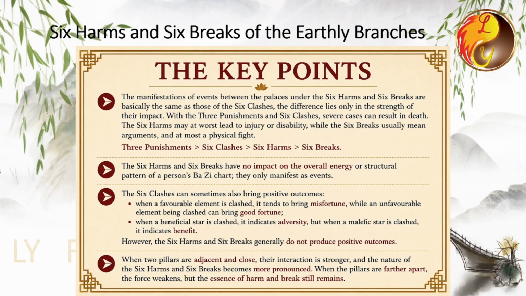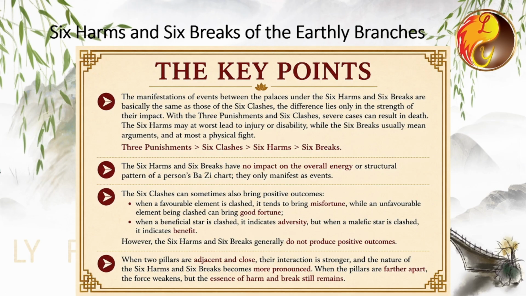We know that the 6 clashes can knock one of the elements away, thereby changing the chart's energy and possibly even altering its overall structure. However, the 6 breaks and 6 harms do not affect the chart's energy or structure. They only bring about specific events.